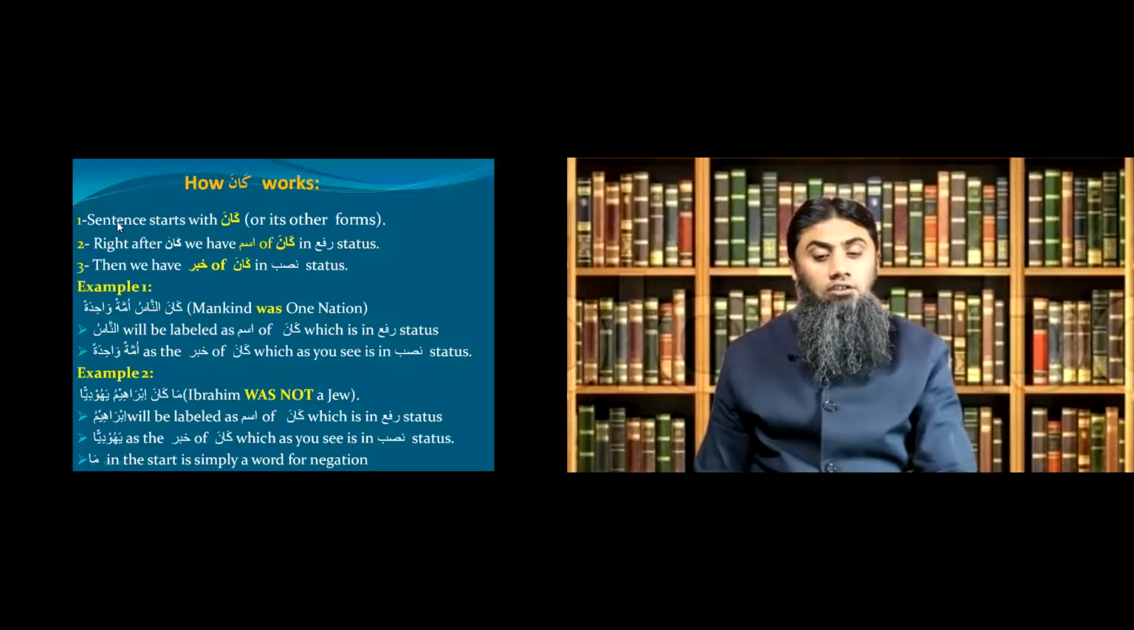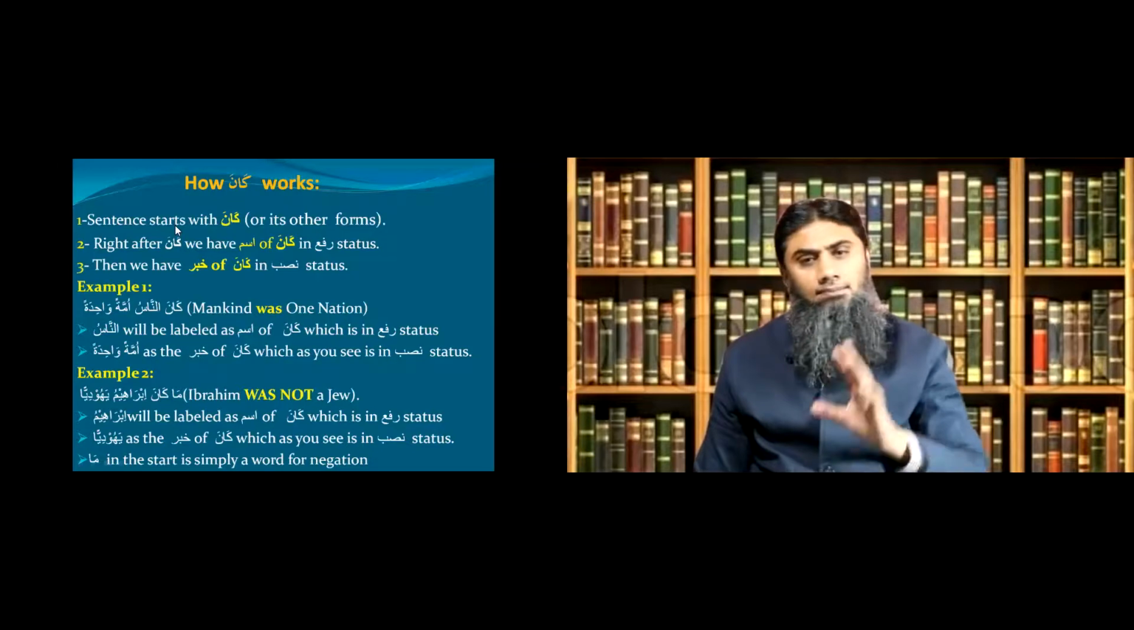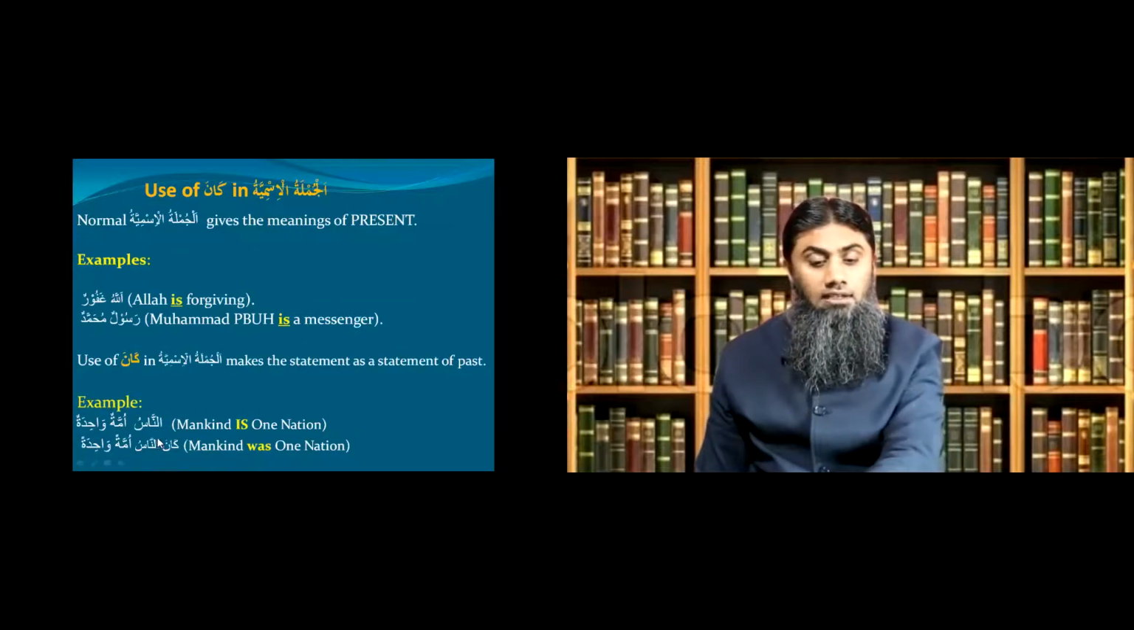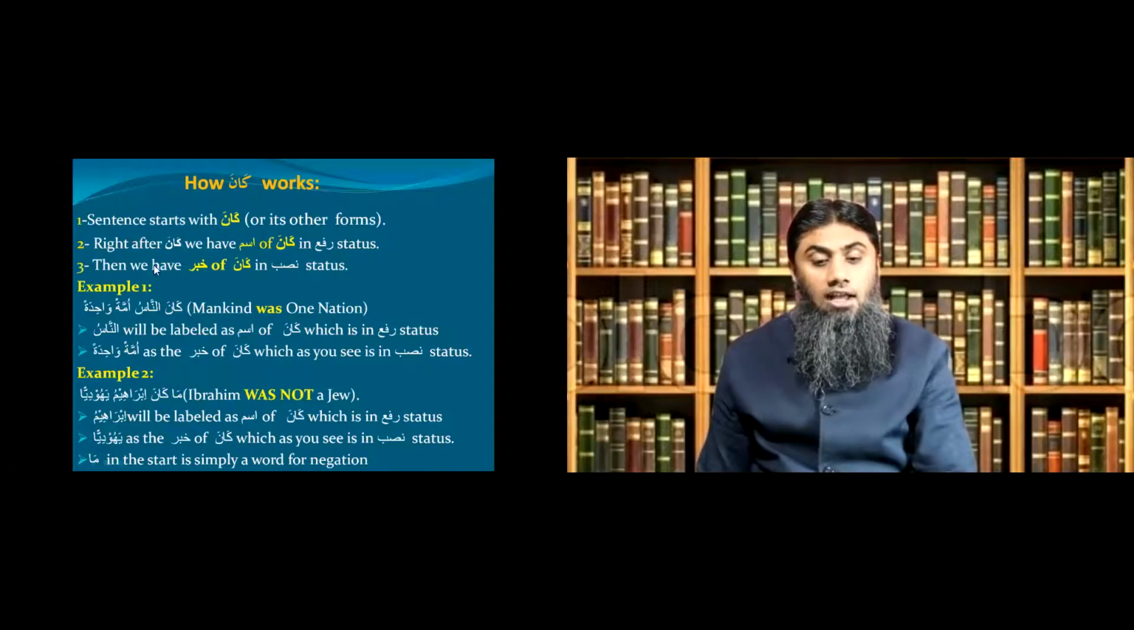How kana works? So obviously sentence starts with kana or its other form. What is this? Inshallah, this will come in module 4. So don't worry about this at this stage. Okay. Just remember this much at this stage, that sentence starts with kana. Okay. And right after kana, you have ism of kana in rafa status. Look at the example on the previous page. You see, kana nasu. An-nasu is the ism of kana in what status? Rafa status.